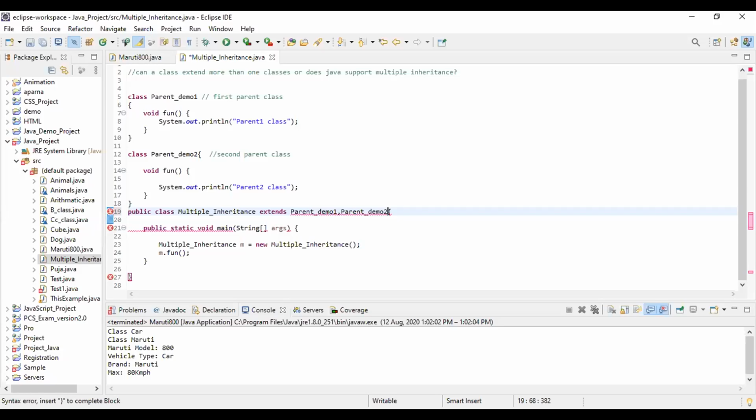Actually, multiple inheritance is one parent class and two child classes.